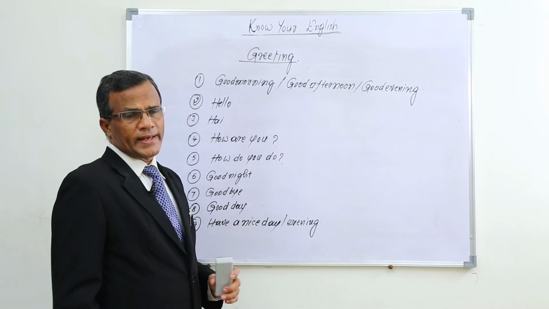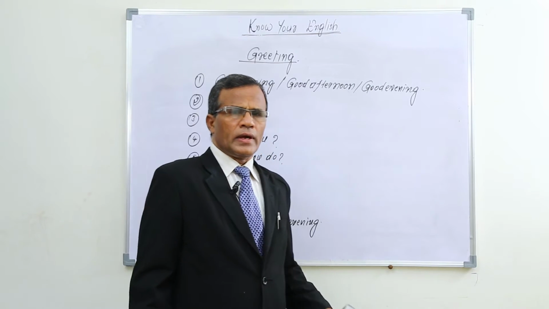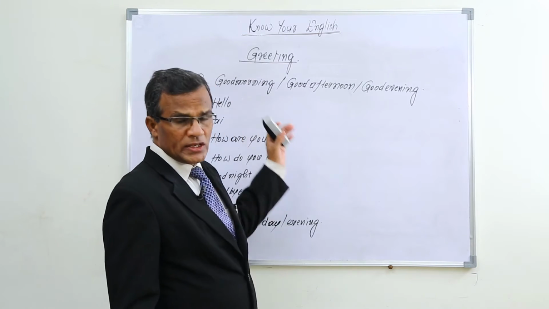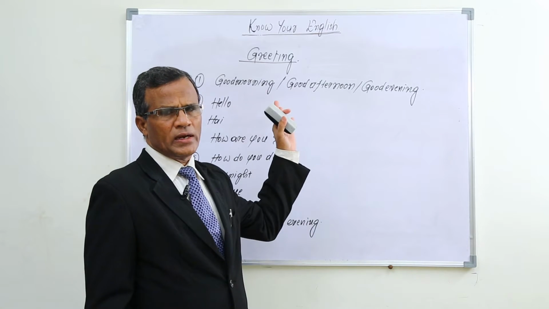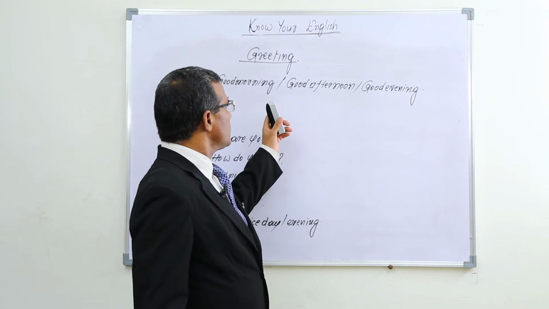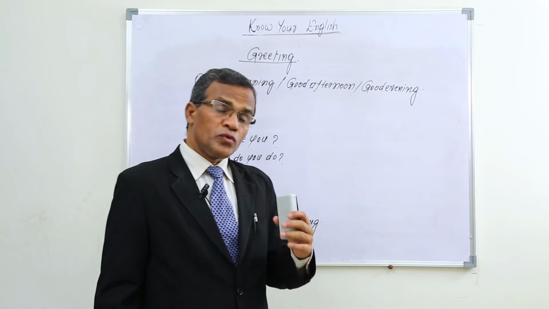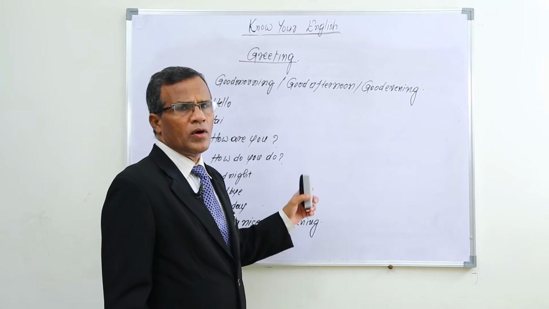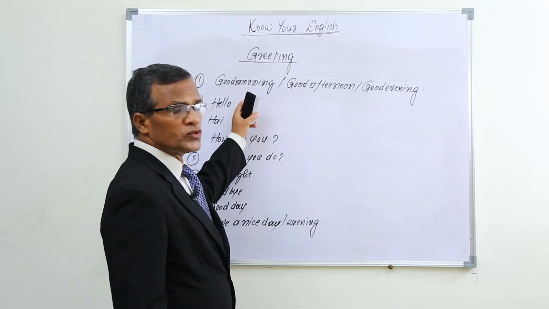We use good morning after midnight 12 to before midday 12, or before lunch.